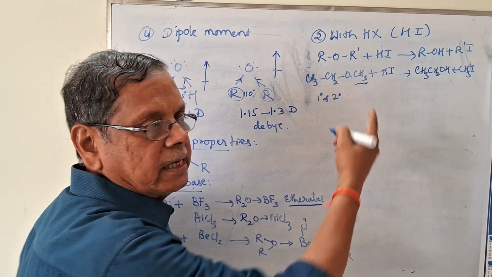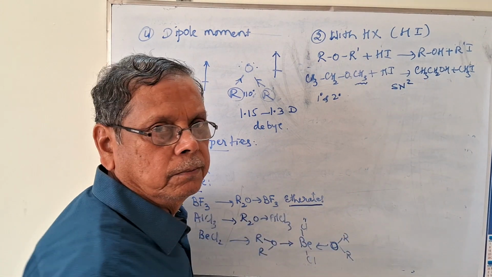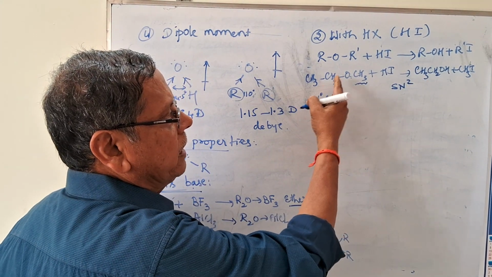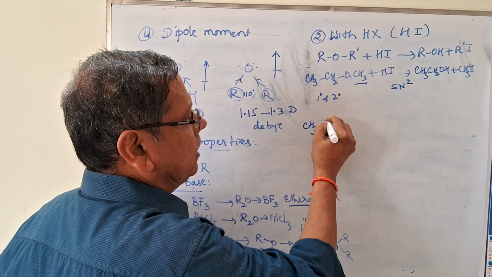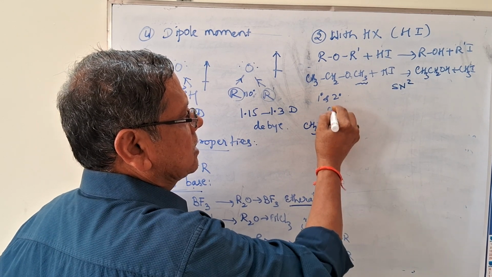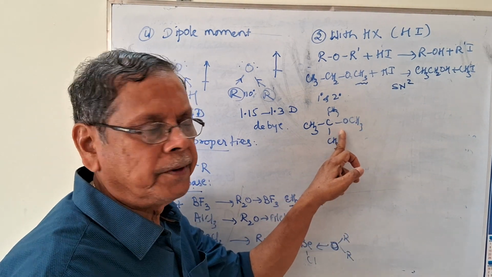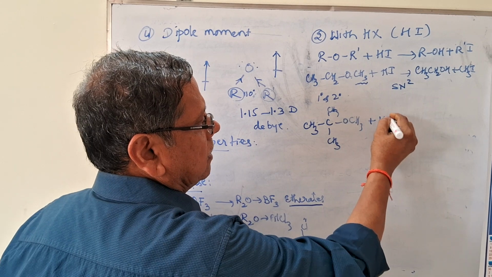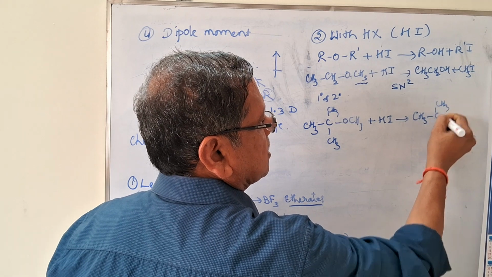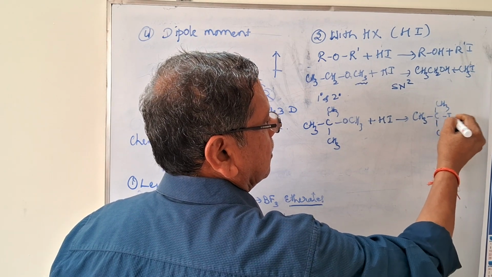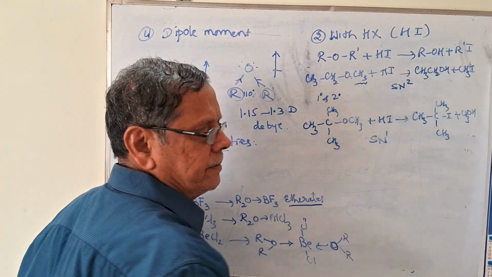This reaction follows the SN2 mechanism. But if one carbon atom linked to the oxygen atom is tertiary in nature, for example, if you take CH3, C, CH3, CH3, OCH3, then it will undergo cleavage to give rise to the tertiary butyl iodide, (CH3)3CI, plus CH3OH. This reaction actually follows the SN1 mechanism.